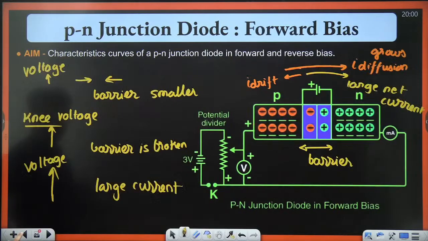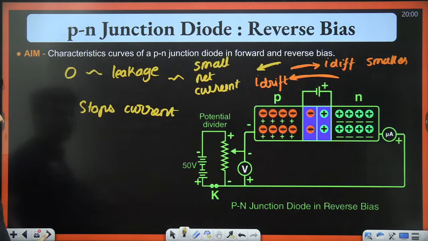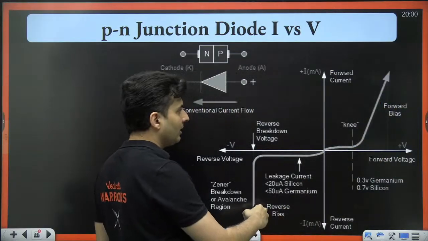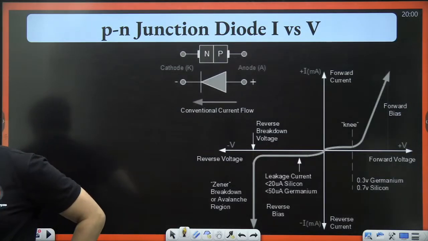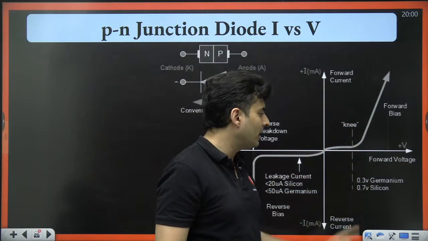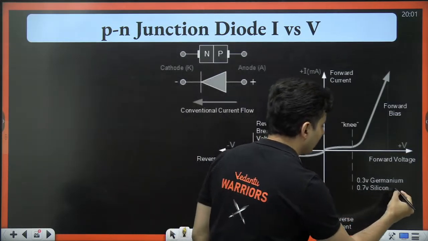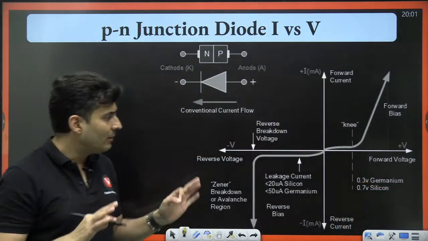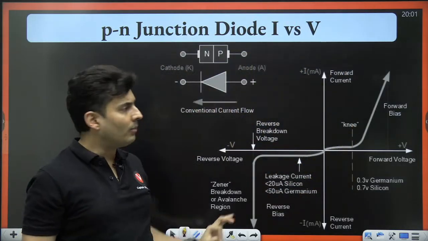Look at it, exactly what I had mentioned here, where the barrier is broken. After the barrier is broken, there is a large current, exactly what you would expect. You can see suddenly the current shoots up. Everybody with me? Very nice. This is very, very important, and you should remember the knee voltage for germanium and silicon: 0.7 volts for silicon and 0.3 volts for germanium. After these voltages, the current increases by a good amount.